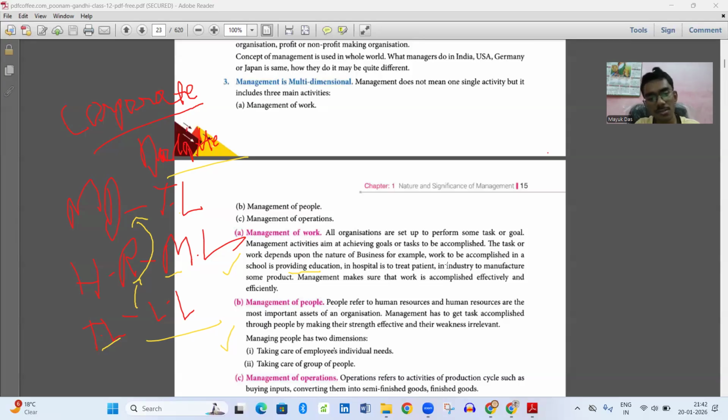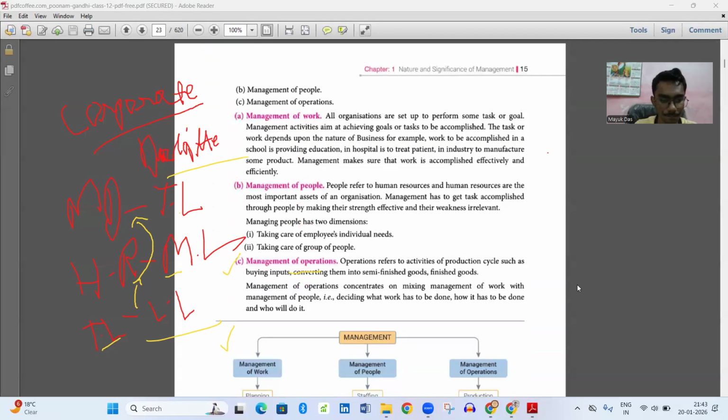Yes, this is a good example which has been given here. For a school, their work is to provide education. In hospital, to treat patients, and in industry, to manufacture some product. So here, what is the common thing that is required is management. Management makes sure that work is accomplished effectively and efficiently.